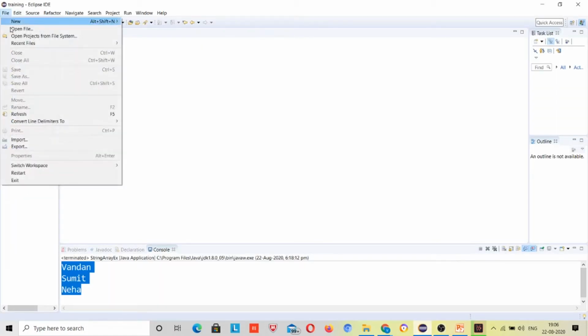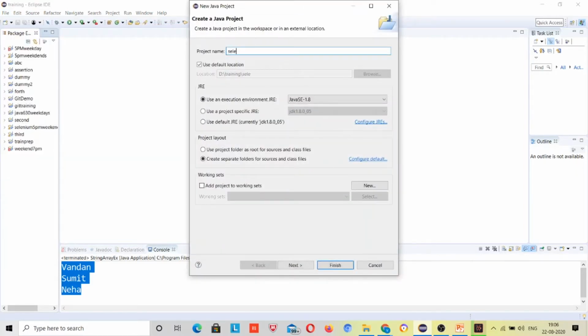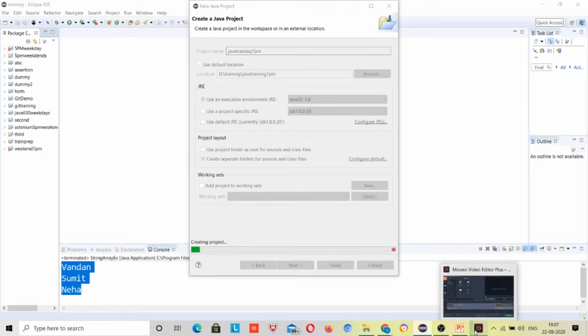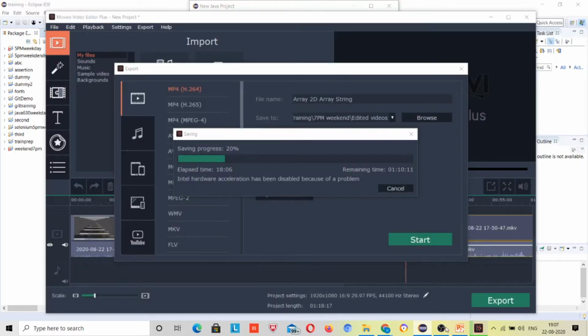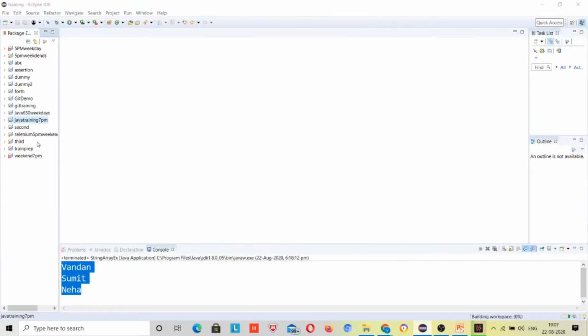Now this time I'll be making a Java project, Selenium Java trailer. Right. So I'll finish this. It will take some time just because of video merging behind, so RAM is also getting some memory, that's why maybe it's slow. Okay, now it's created.